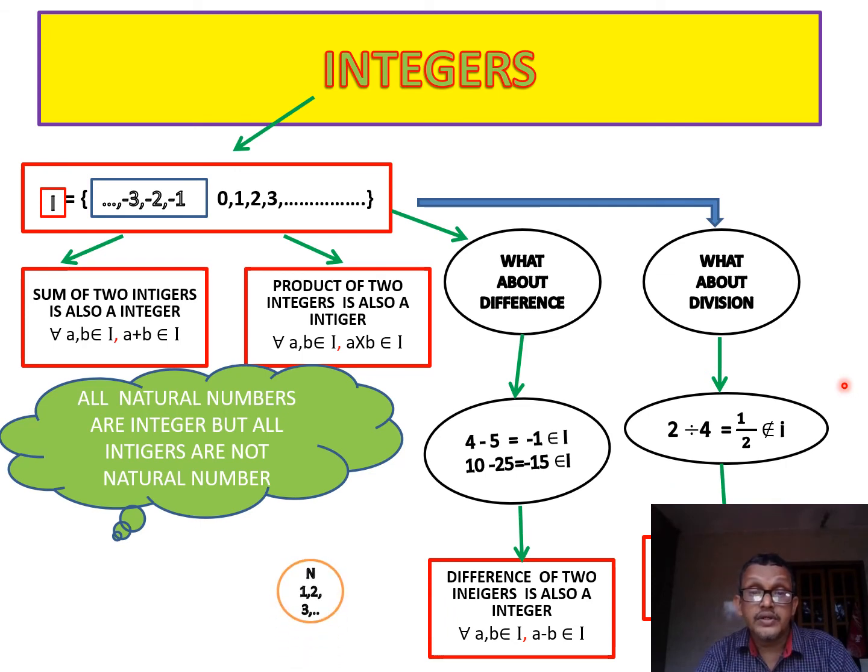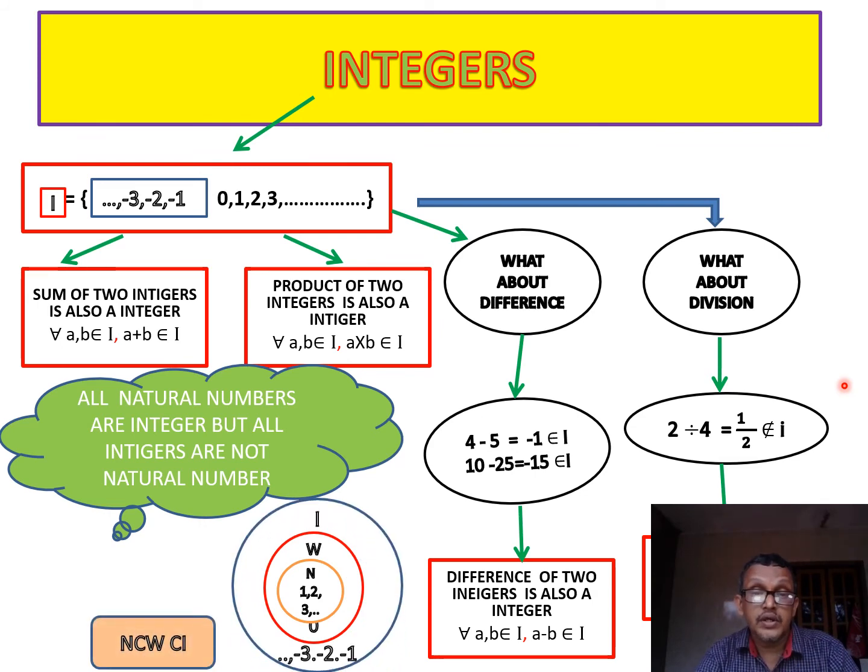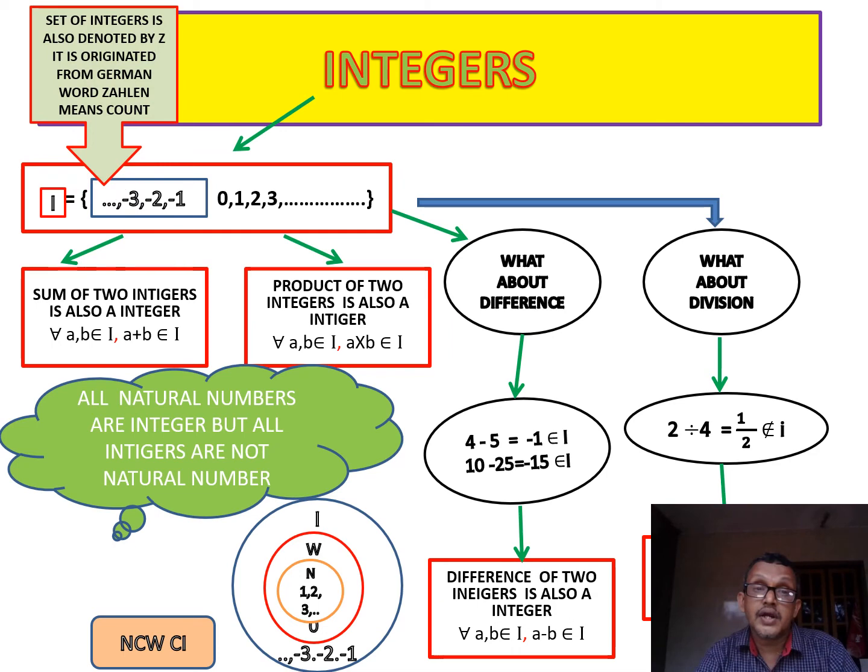Okay, so now the natural number set N, W, I. N is a subset of W, W is a subset of I. This is how we can represent it in a Venn diagram. N gets 0, it becomes W. Positive integers, 0 and negative integers give the integer set. How can we represent it on the number line? One more thing, the set of integers is also denoted by Z. It originated from the German word Zahlen, which means count.